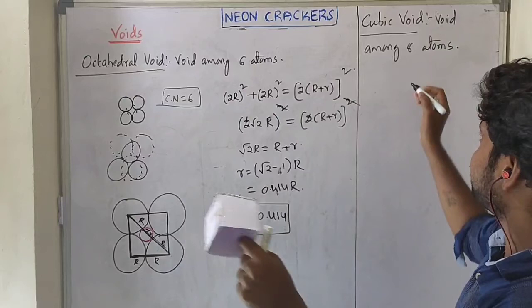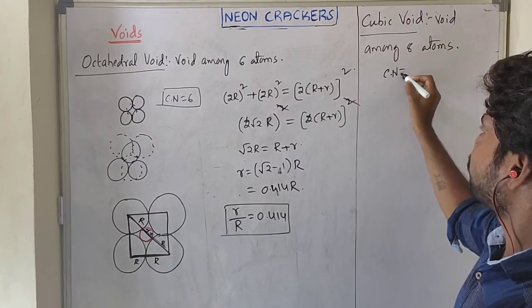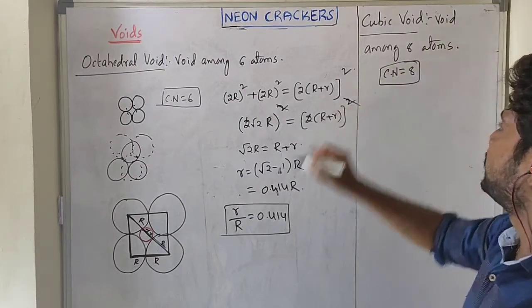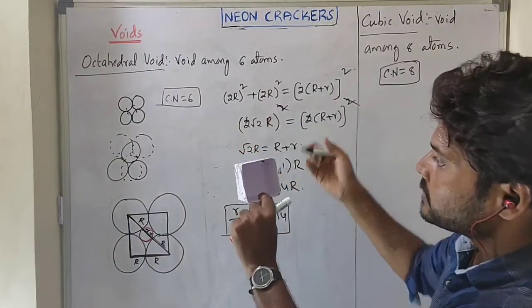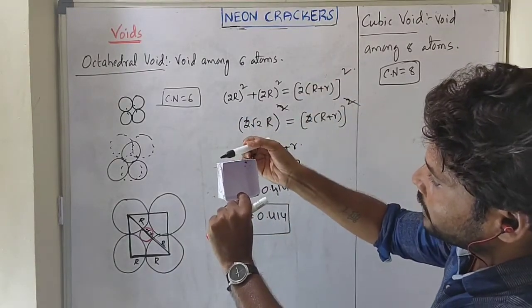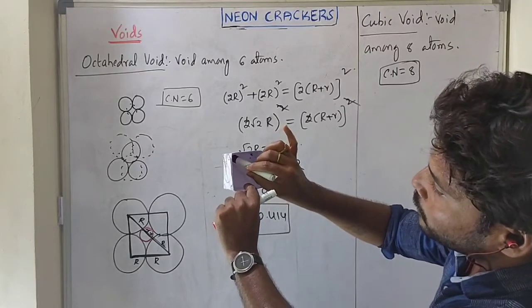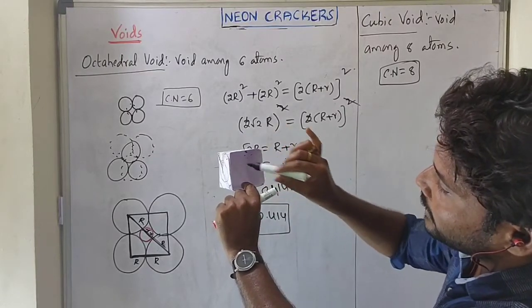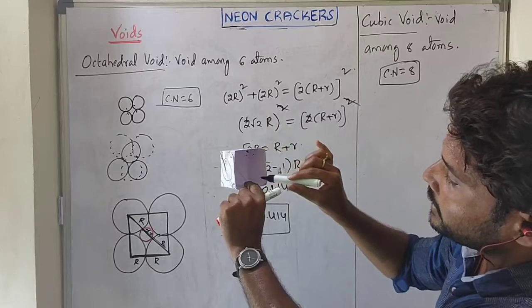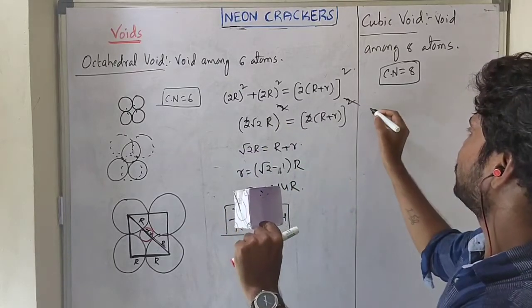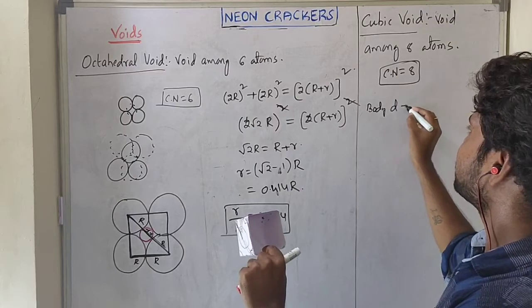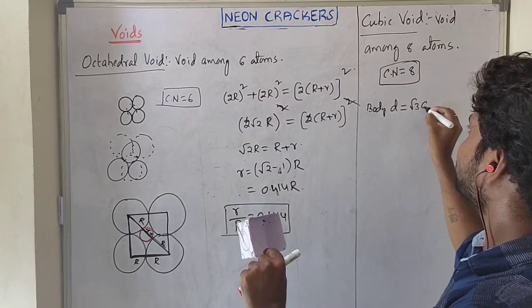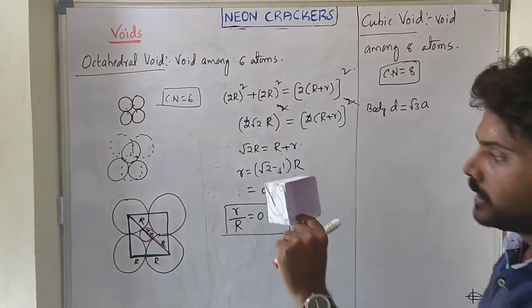Of course, based on this, you can guess what is the coordination number of this cubical void? 8, right? Now, this is a simple cubic, and the body diagonal distance is already root 3 a, right?